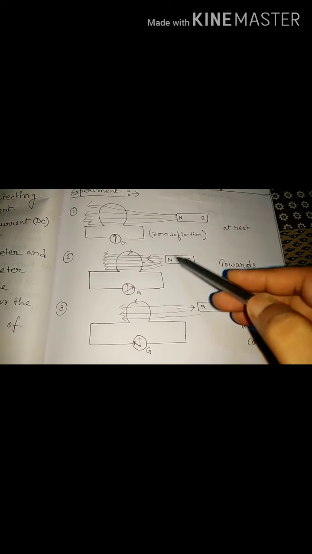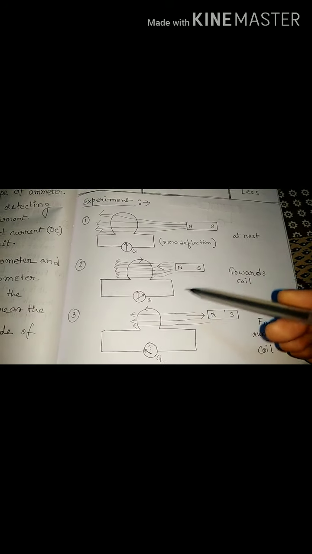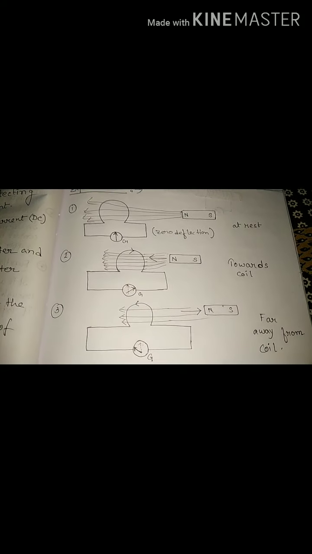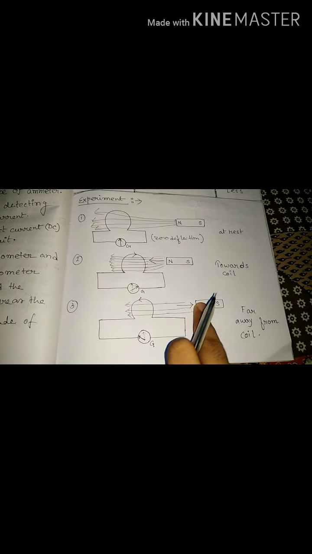If we change the direction of the magnet's motion, once towards the coil, once far away from the coil, the direction of the induced current also changes, and we get that idea from the deflection of the galvanometer. In the second case, the galvanometer shows a right side deflection, and in the third figure, the galvanometer shows a left side deflection when the magnet moves far away from the coil, and in the other figure when the magnet moves towards the coil.